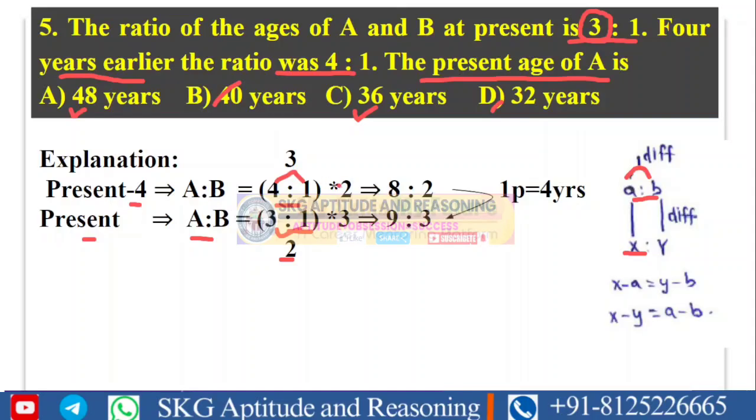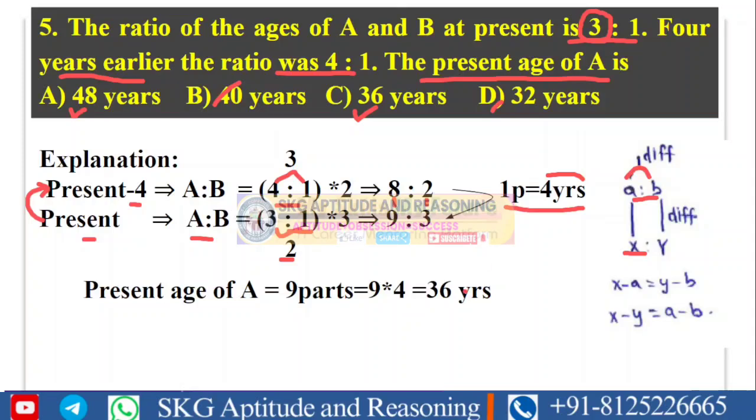If we multiply, 2 into 4 is 8 and 2 into 1 is 2, 3 into 3 is 9 and 3 into 1 is 3. If we observe, from 8 to 9 it increased by 1 part, and from 2 to 3 it also increased by 1 part. So that 1 part will be equal to 4 years. How do I take 4 years? From present to P minus 4, what is the age gap? The age gap here is 4 years.